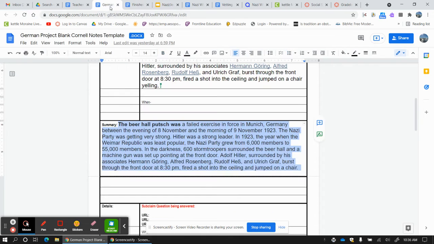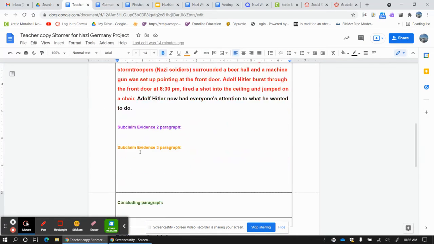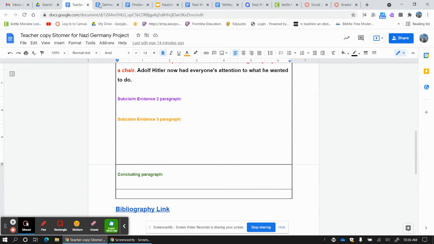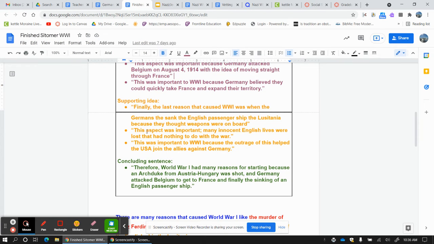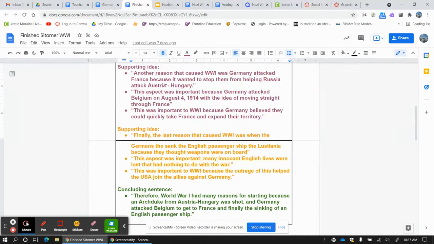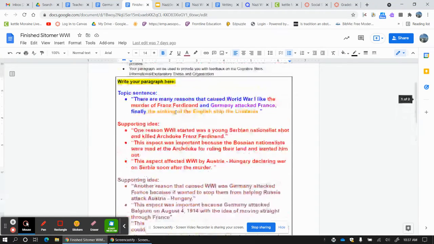Now, I haven't written the next one yet because I figured you guys can do that. When I get to my purple, I'm going to want to grab some more pieces I can use. Maybe I'll throw in this aspect was important, or this information is important. This was important to World War I. Maybe I'll throw in another reason Adolf Hitler attacked the beer hall. Use some of these pieces from previous Sotomers. Why wouldn't you, right? Don't reinvent the wheel. Use what you've already been using.